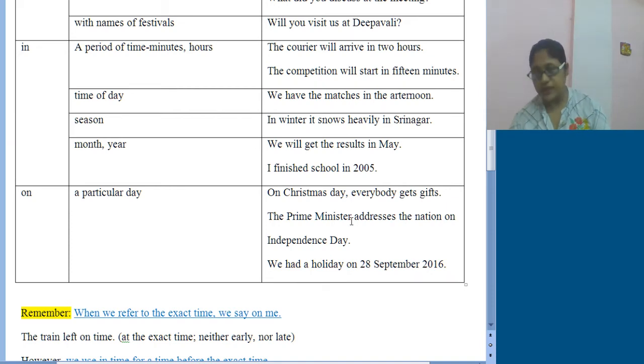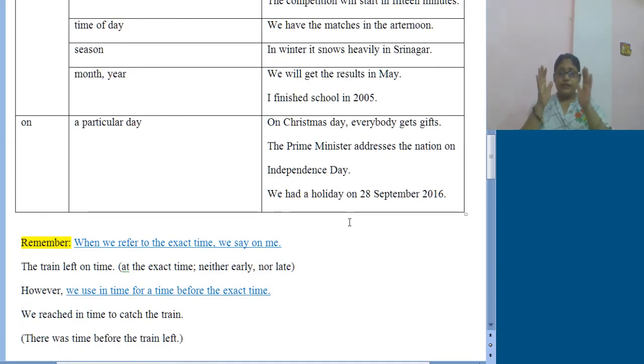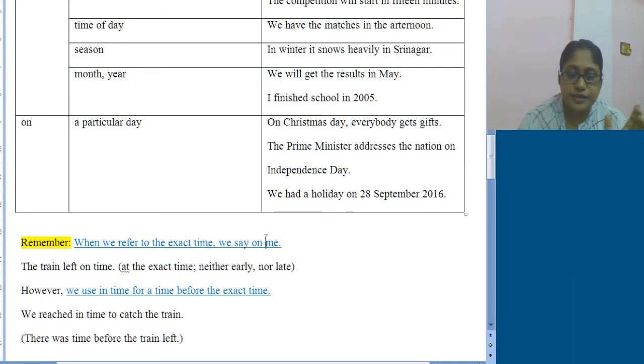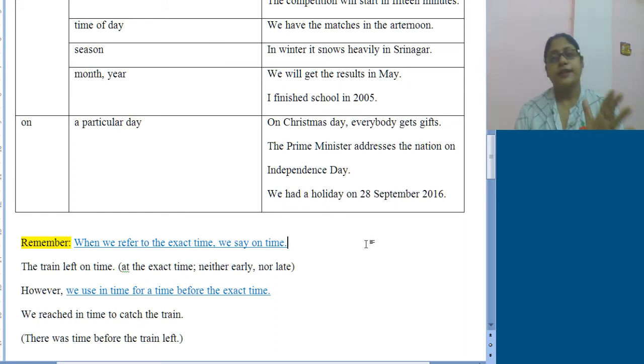Now one thing you must remember, that is when we refer to the exact time, we say on. And if we just indicate the time but we do not make it specific or exact, that time we use in time. So we generally use on time when the time is exact. And in time we will use when we will be indicating a time period, but we will not specify it. It will not be the exact thing.